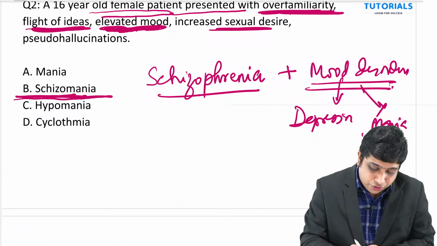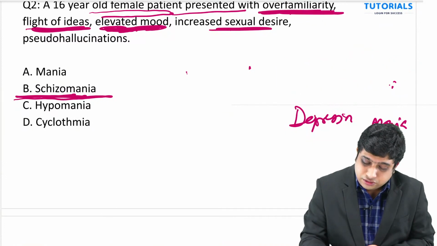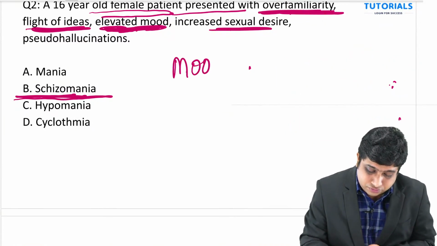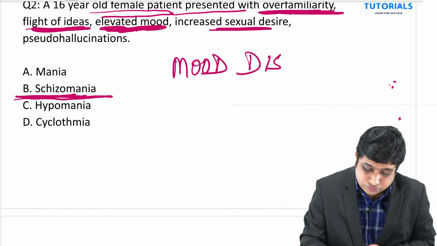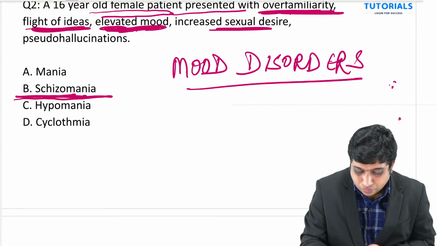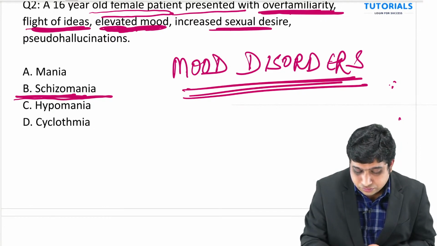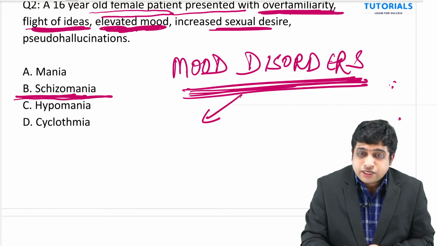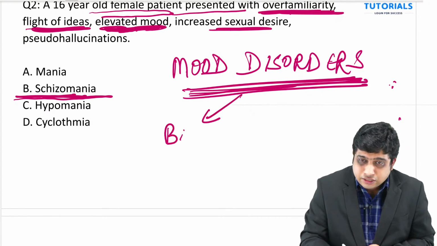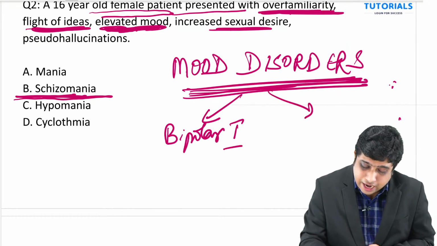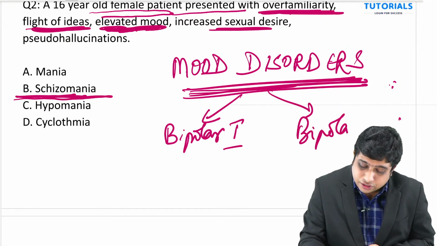Now, coming on to mood disorders. In mood disorders, there is bipolar 1 and bipolar 2.